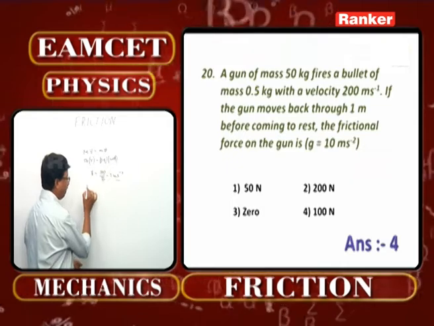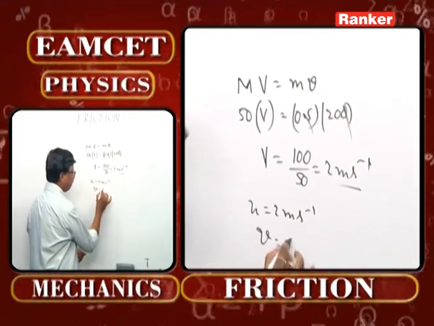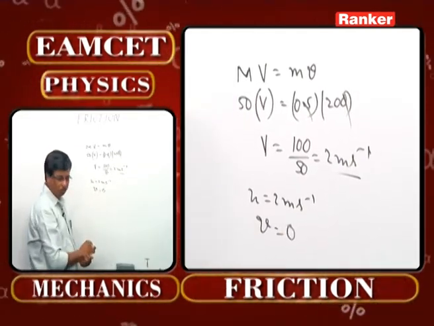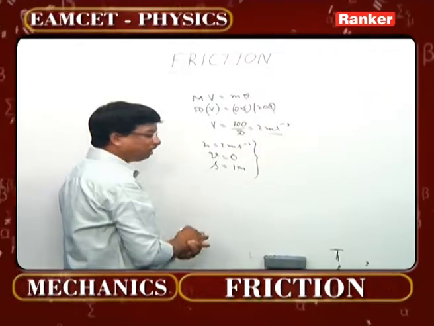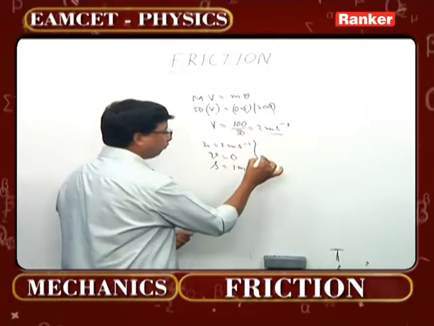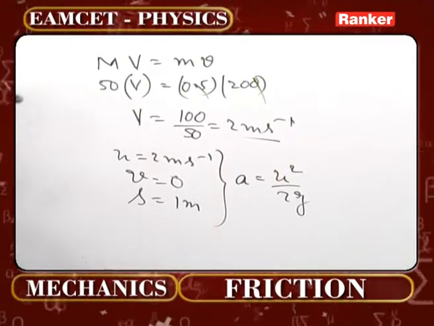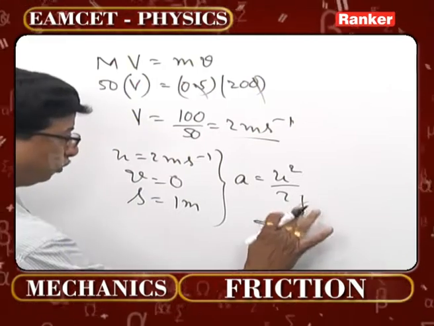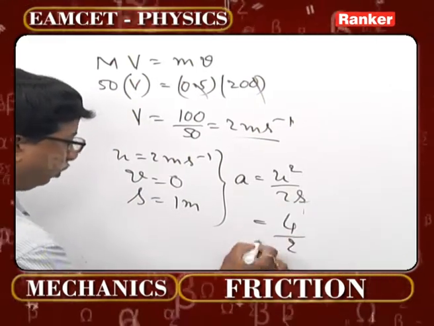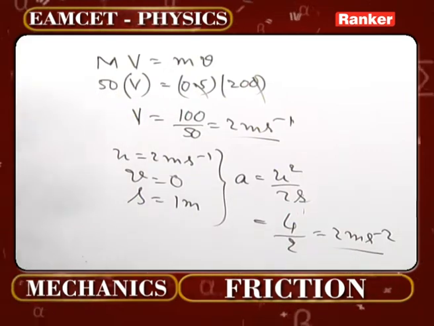When you take this as the initial velocity of the gun and final velocity is 0 because it has to come down to rest, and it has travelled a distance of 1 meter, taking these 3 into account, you find acceleration first. The formula is u square by 2s. u square being 4, 2s being 2, that is going to be 2 meter per second square, that is acceleration.